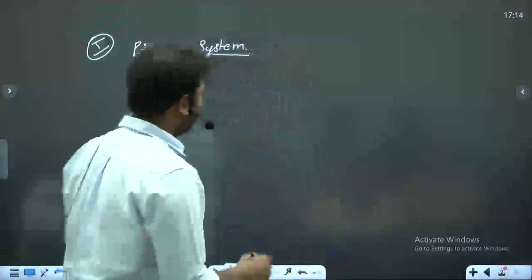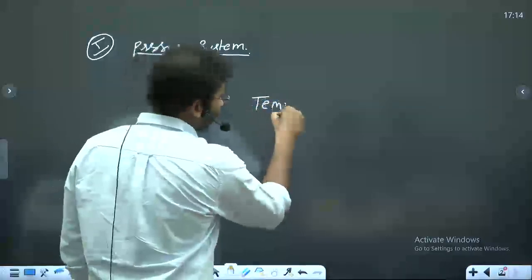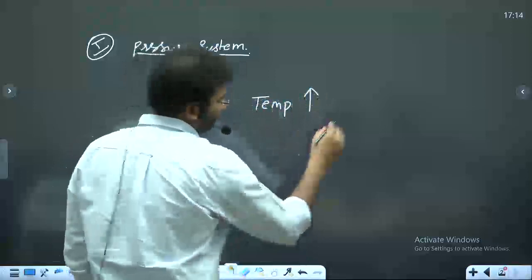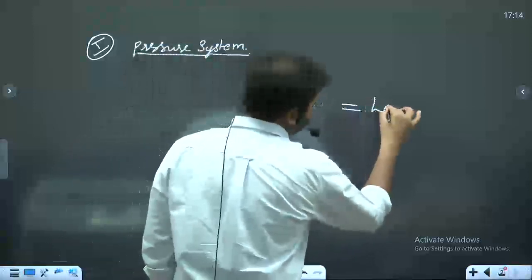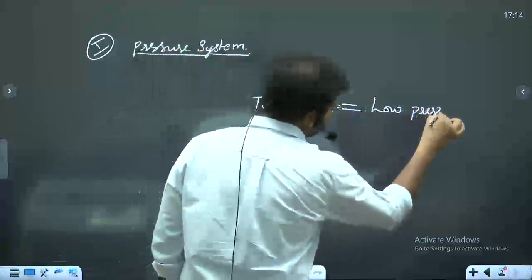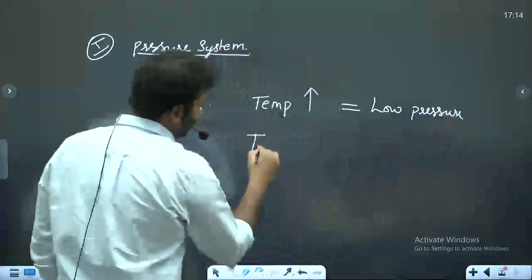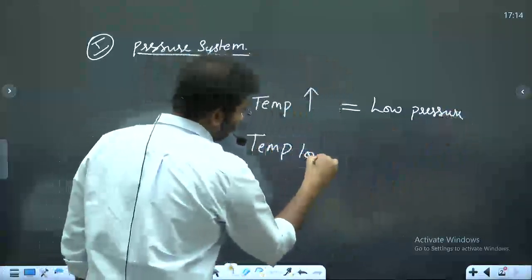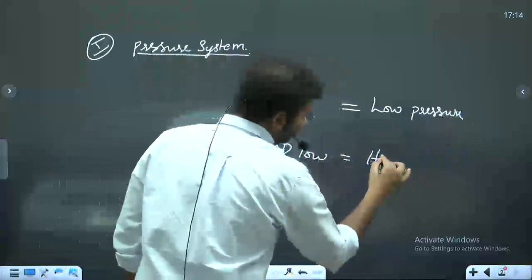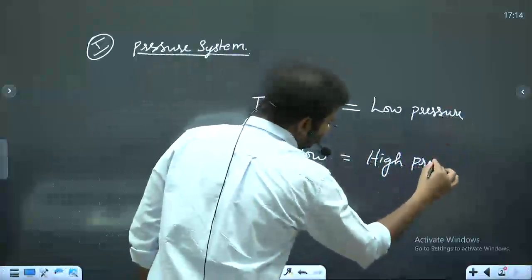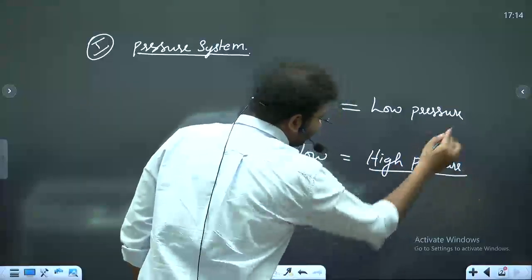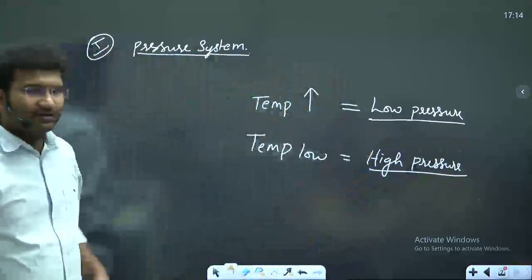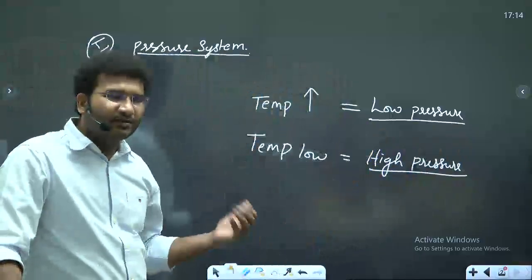If temperature is higher, then it is low pressure. When temperature is low, you will have high pressure, right? But we need to understand the concept of low pressure and high pressure in a little more detail.